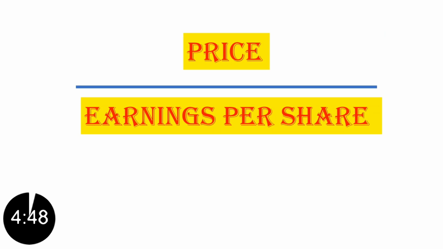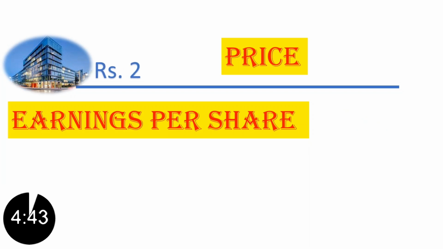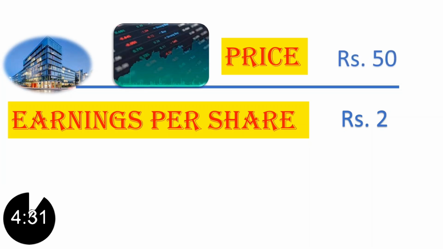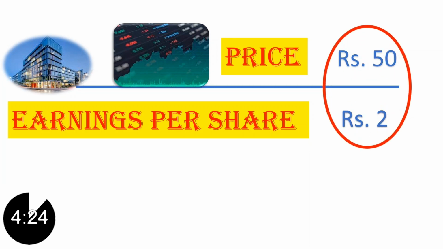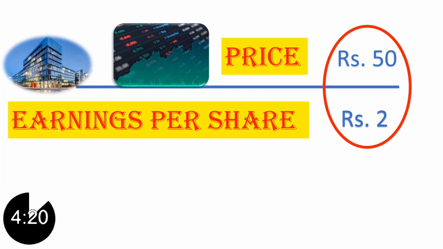Imagine there is a company in which you invested. The earnings per share or EPS is 2 rupees, which means for each share you hold in the company, the earnings generated by the company are 2 rupees. The price of the stock is 50 rupees. P/E ratio here is nothing but price of the stock divided by its earnings per share. So in this case 50 by 2, that is 25.